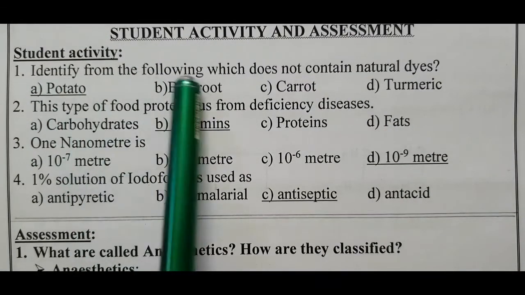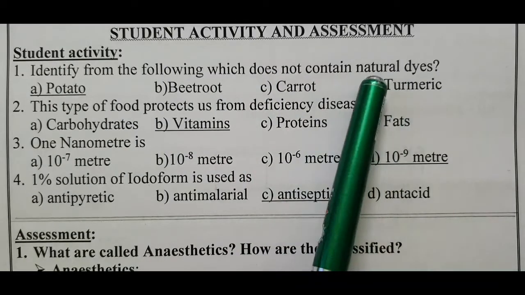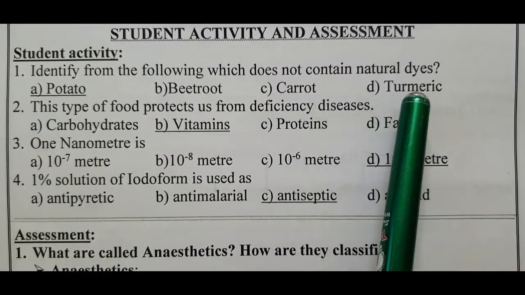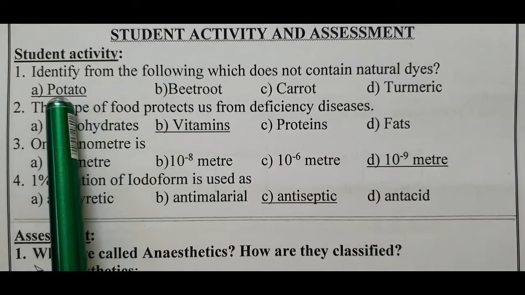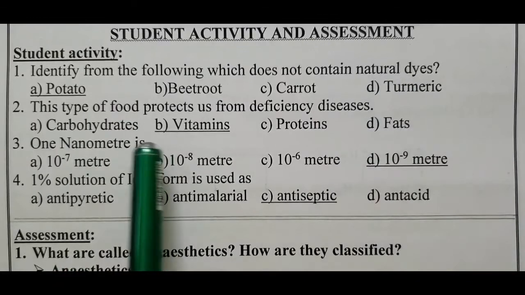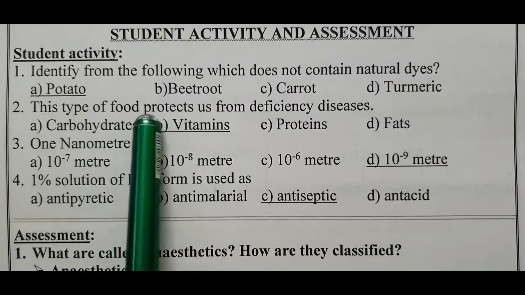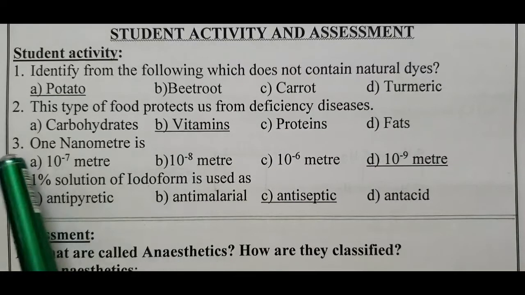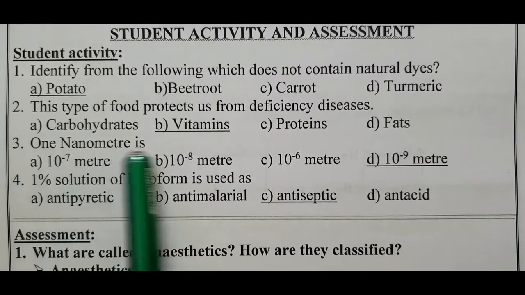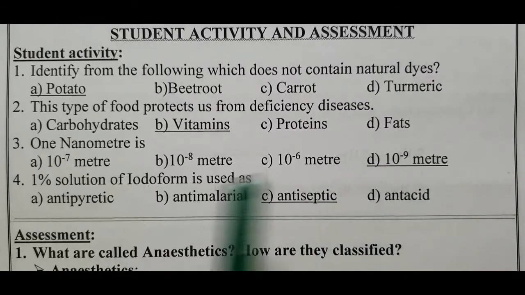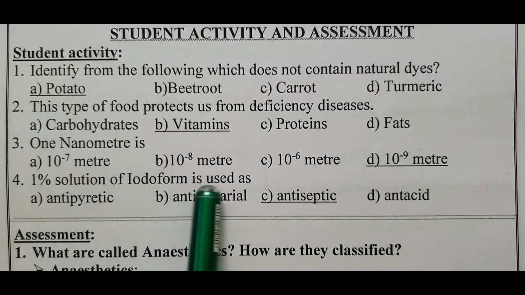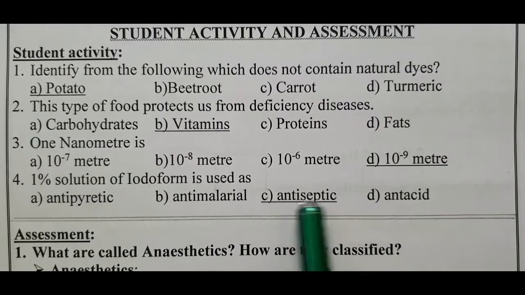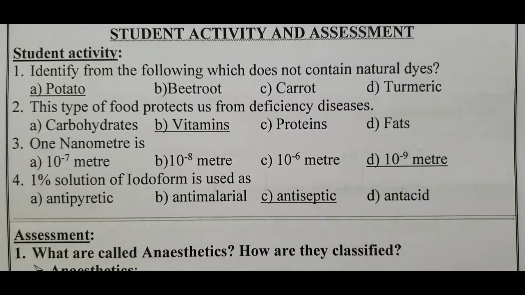Identify from the following which does not contain natural dyes: potato, beetroot, carrot, turmeric. Potato is not used as a natural dye. This type of food protects us from deficiency disease, vitamins. Third one is 1 nanometer is 10 power minus 9 meter. 1% solution of iodoform is used as antiseptic.